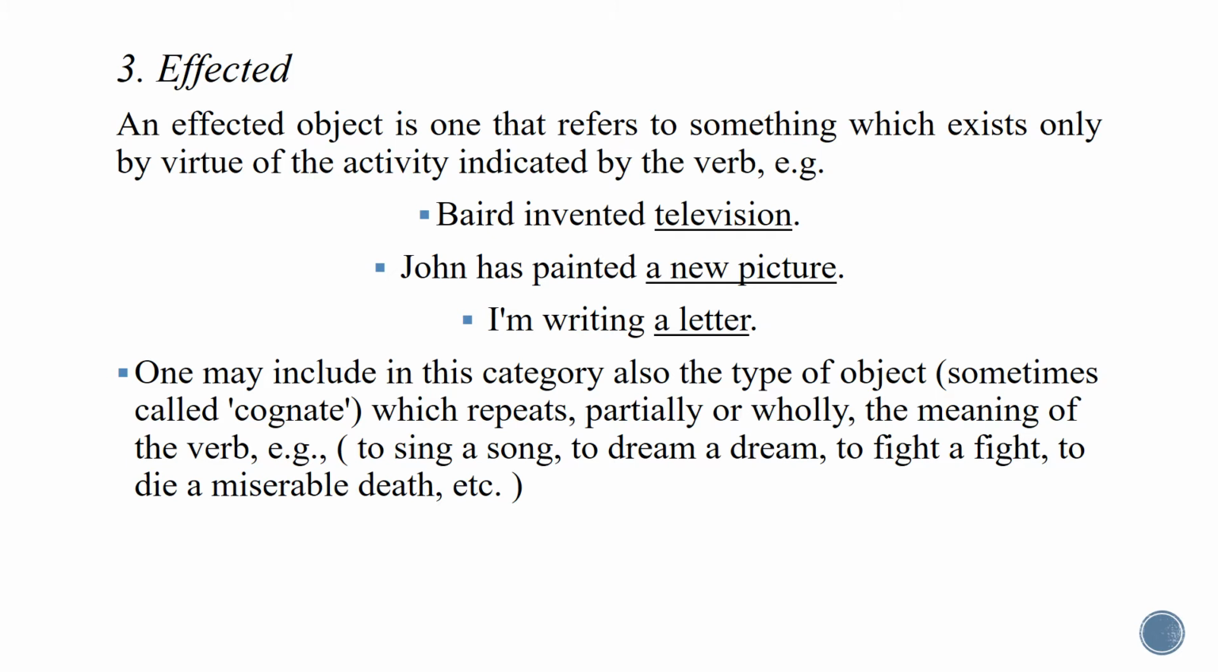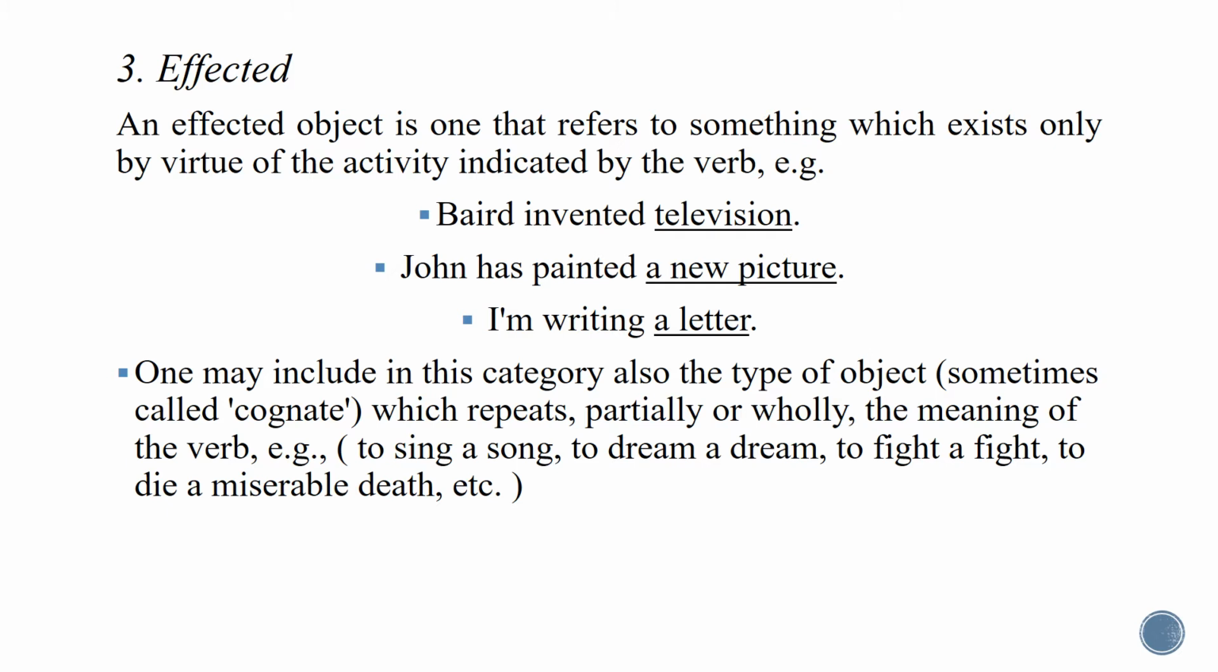In fact, you are going to see that within the affected direct object there are different forms. One of these forms is called what? Cognate. What do we mean by cognate? Cognate is the affected direct object that partially or wholly repeats the meaning of the verb, or the meaning and the form of the verb, both of them.